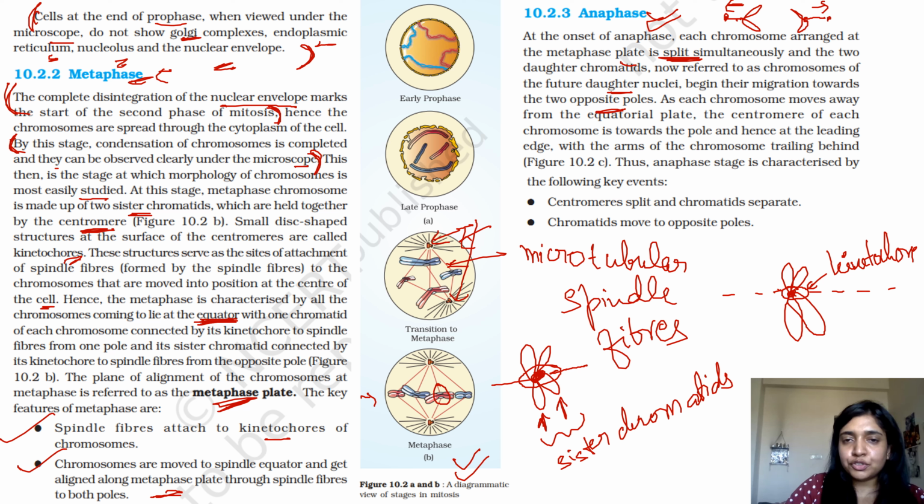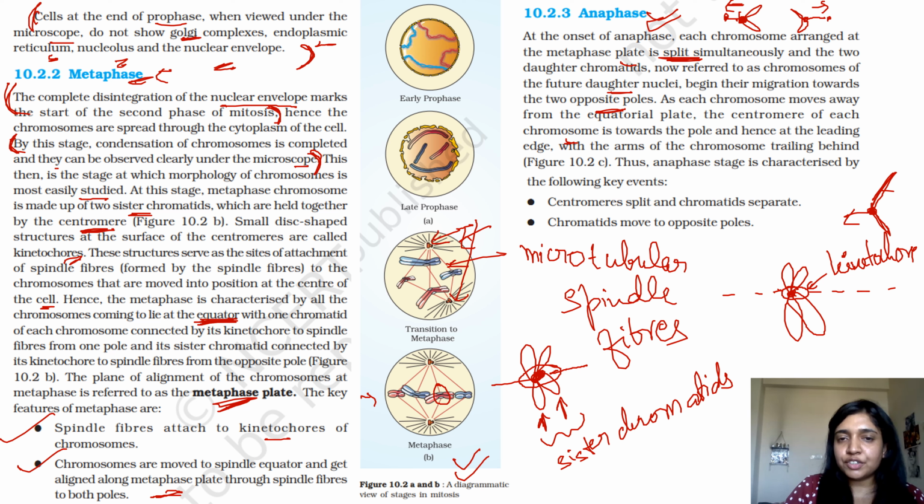As each chromosome moves from the equator plate, the centromere of each chromosome is towards the pole. So they start getting pulled because the spindle fibers are attached to the kinetochore, and the kinetochore is attached to the centromere. If someone comes and pulls you from behind, what will your structure be like? Your upper body would be like this, your lower body would be like this, and the person holding you would be pulling from your waist area, right? Similarly, that sort of structure is formed.